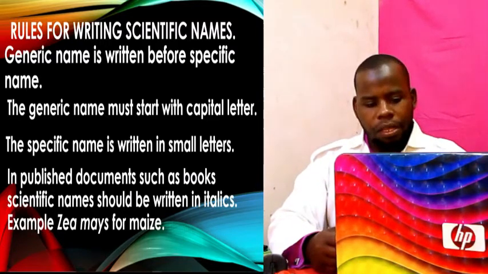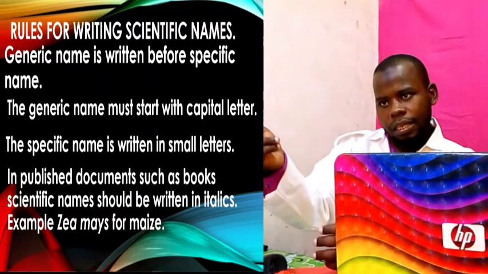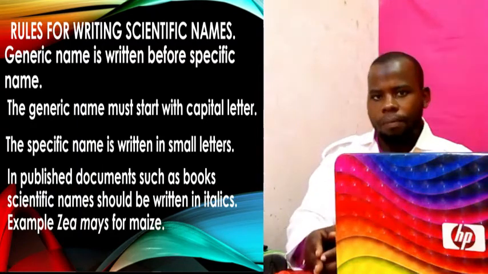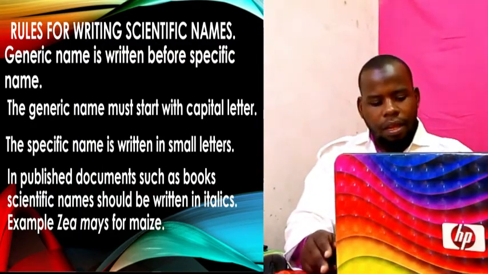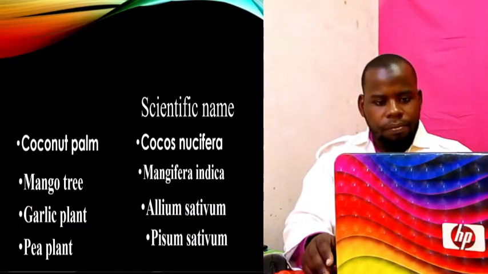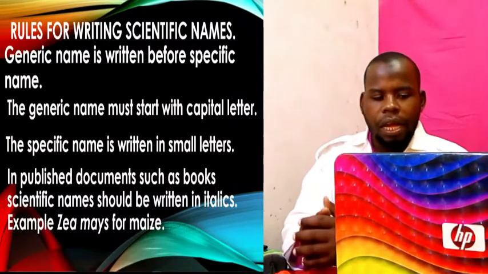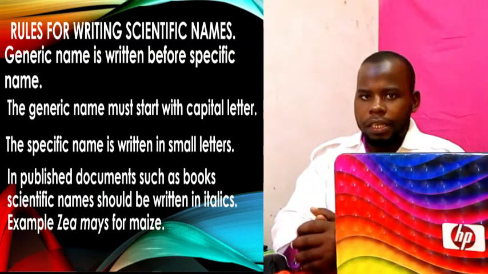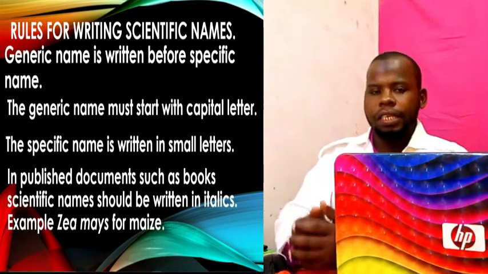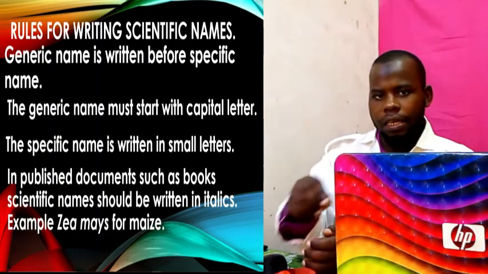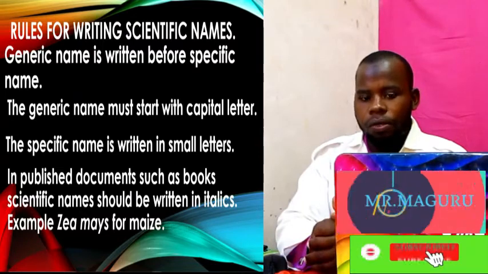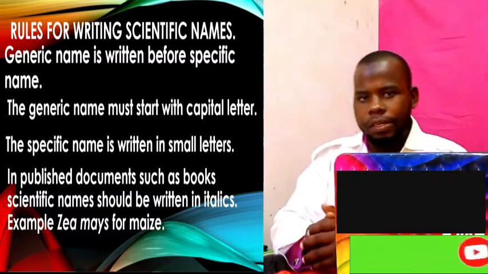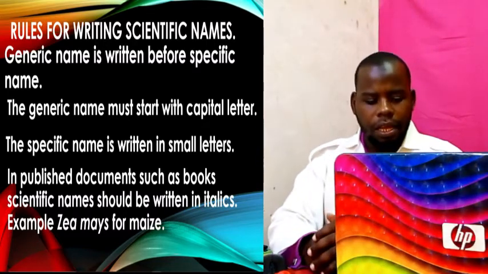For example, Zea mays, you see it is slanted, not straight or vertical. And when you write by handwriting, you have to underline those words. But in software and books, you have to italicize. Those are the rules of writing scientific names.